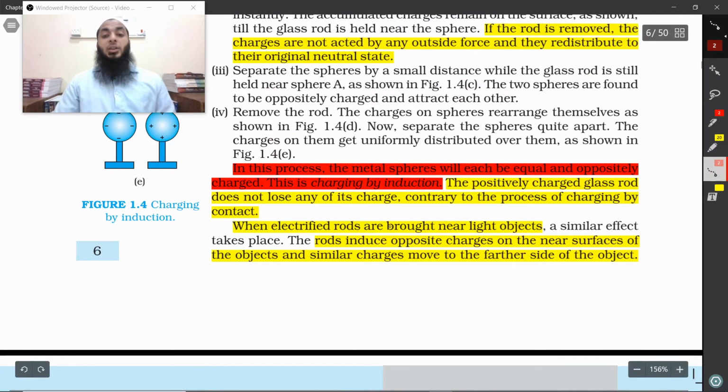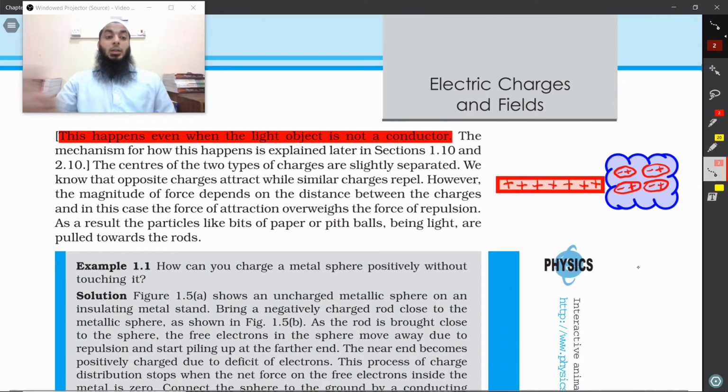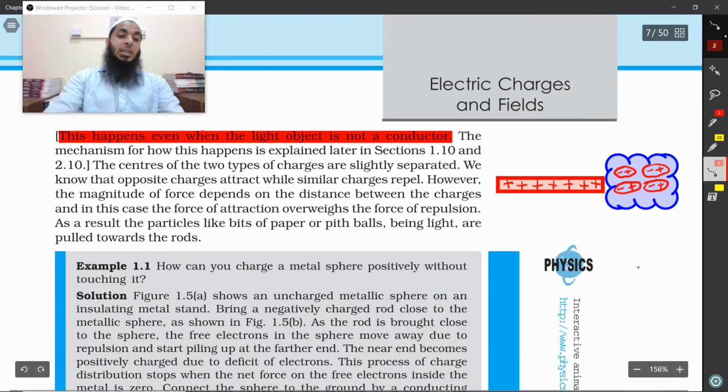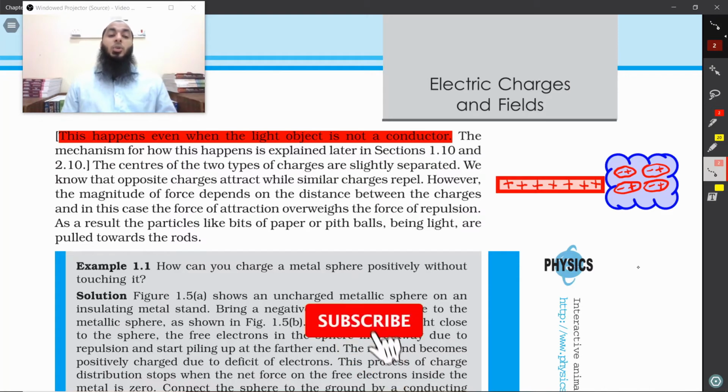When electrified rods are brought near light objects, a similar effect takes place. The rods induce opposite charge on the near surface of the objects and similar charge moves to the further side of the object. This is a very important point. This happens even when the light object is not a conductor. If it's not a conductor, there will be no free electrons. Then how will this happen? You will learn more about this when you learn about dipoles.